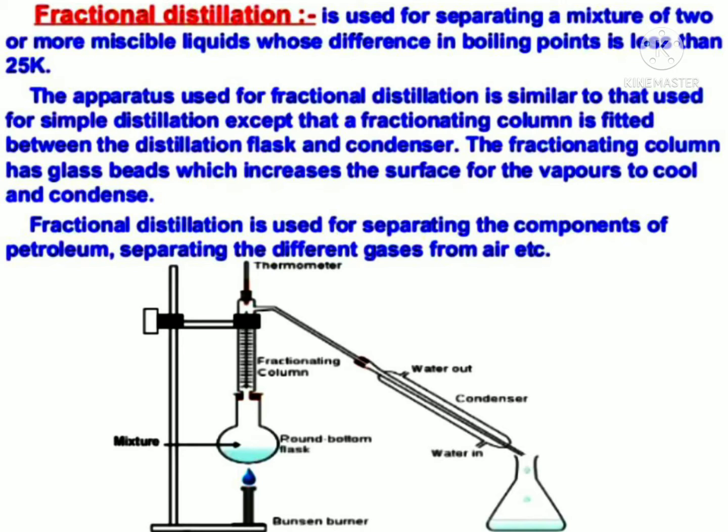The fractionating column has glass beads which increase the surface for the vapors to cool and condense. Fractional distillation is used for separating the components of petroleum, separating the different gases from air, etc.